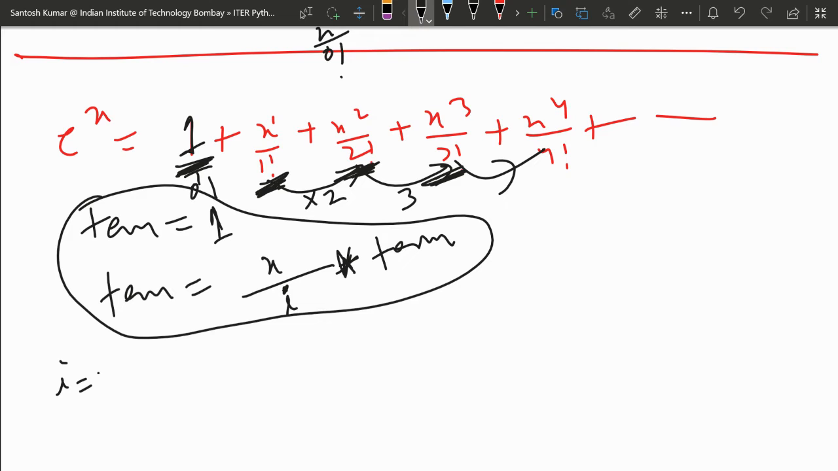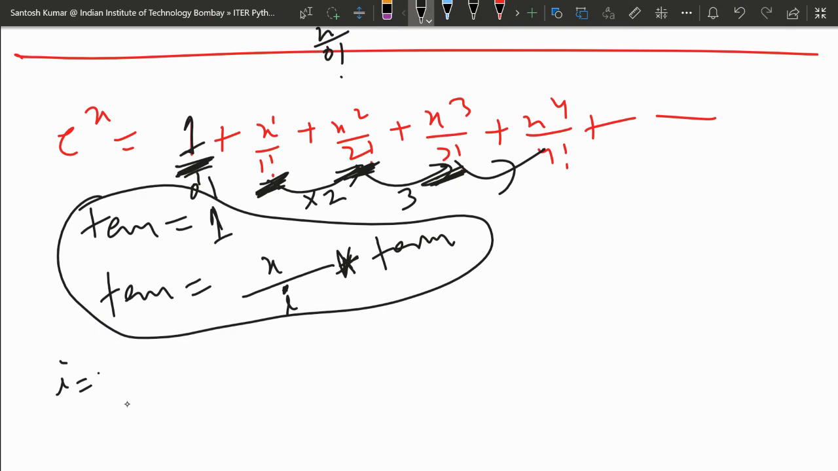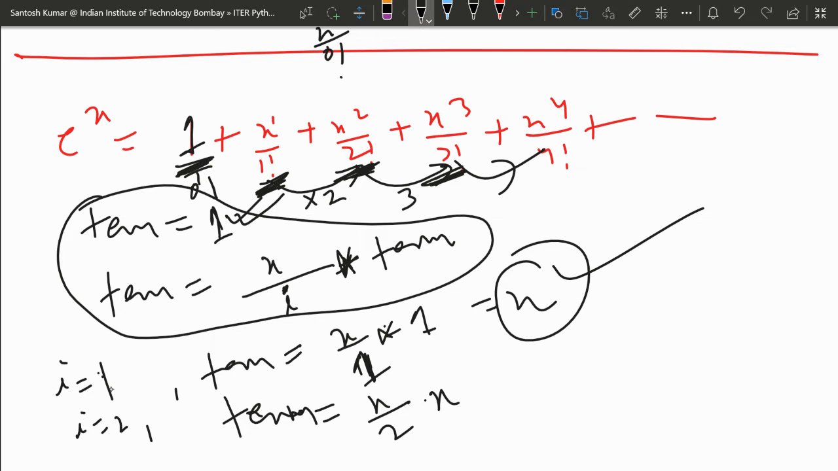So what will happen when we initialize i with 0, and now it is 1. When i is 1, what will the term be? When i is 0, term is 1. So when i is 1, it will update: x upon 1 into term, which is 1, so it will give x. When i is 2, term will be updated as x upon i, so i is 2, and the term here is x, so it will give x square by 2.